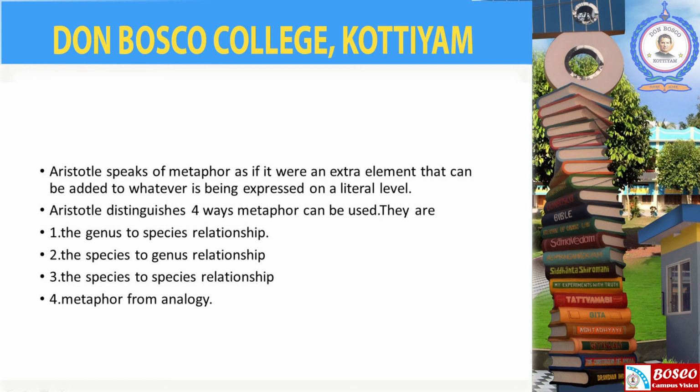For example, old age is to life as evening is to day. So we can speak metaphorically about the old age of the day or the evening of life. So these are the 4 ways metaphor can be used in a language.